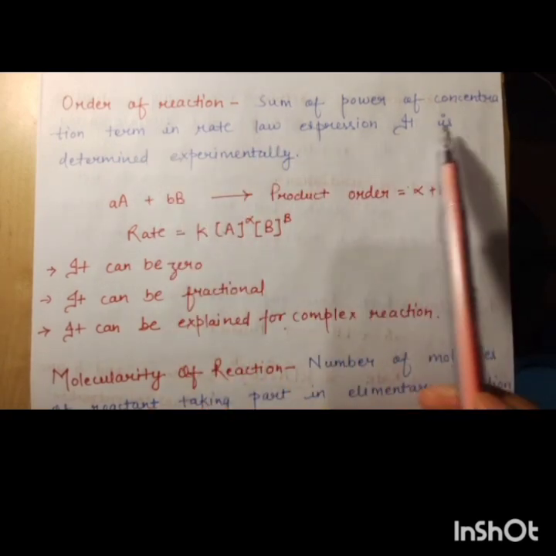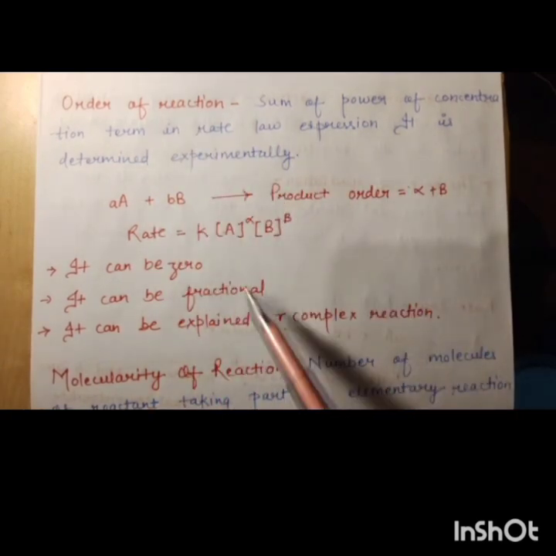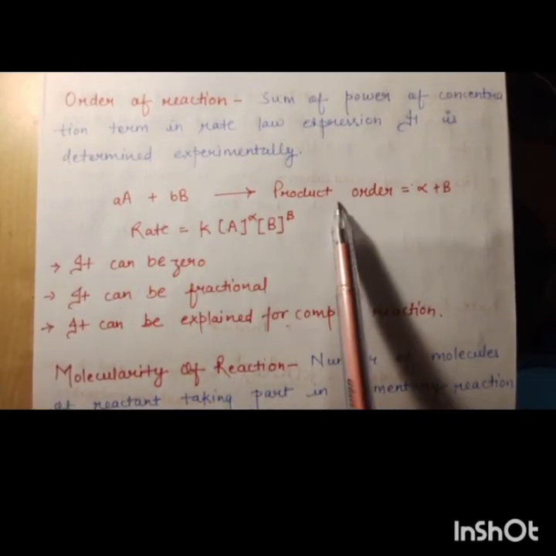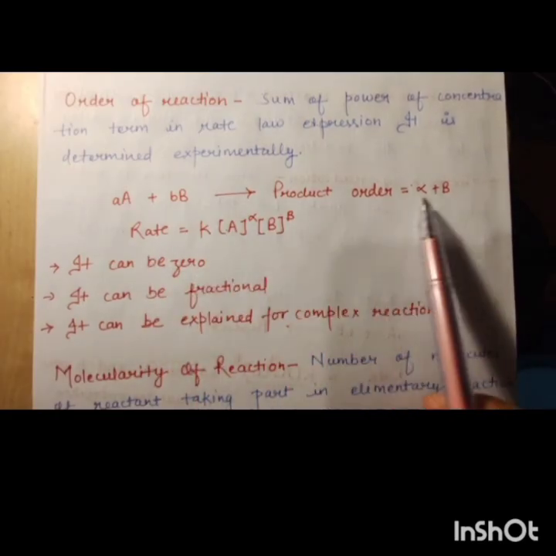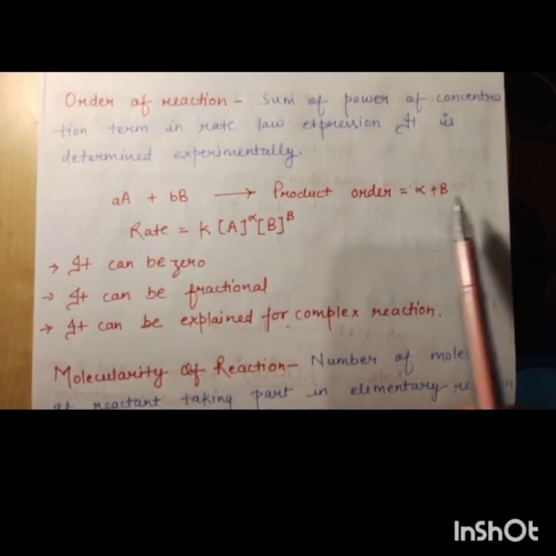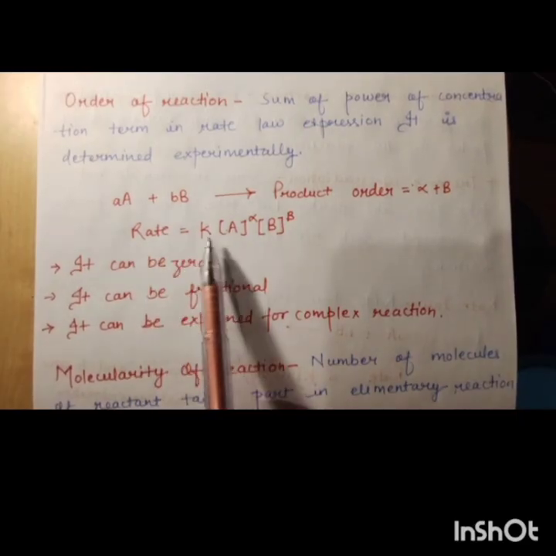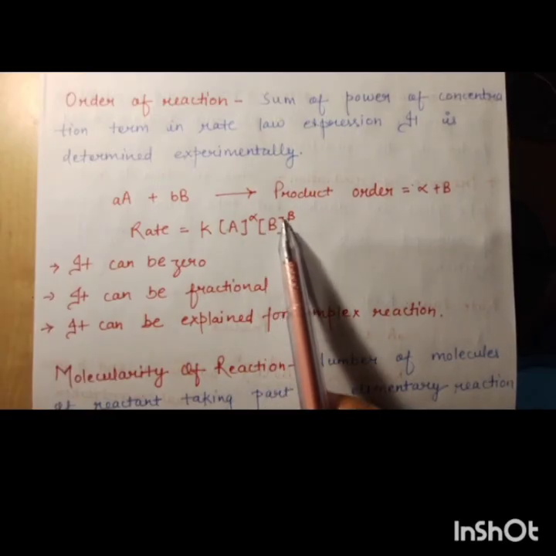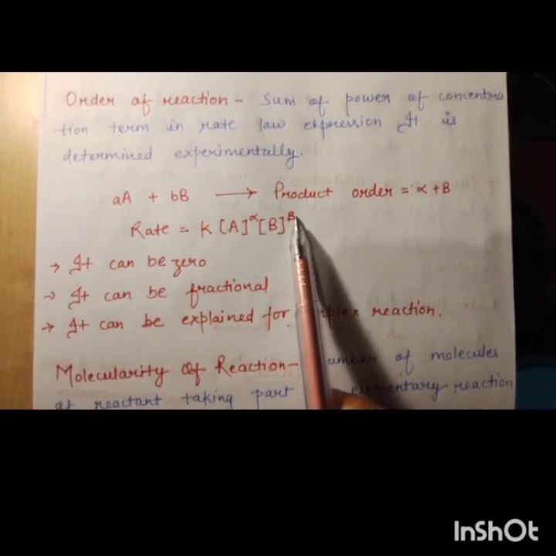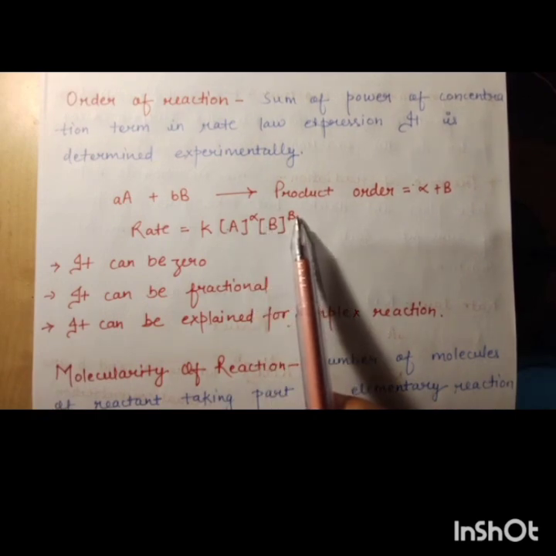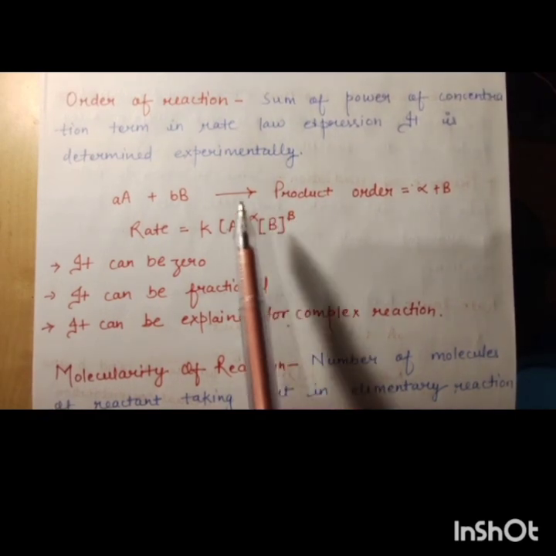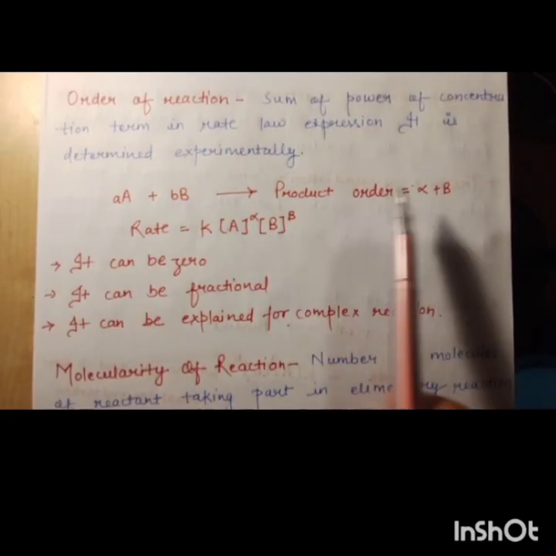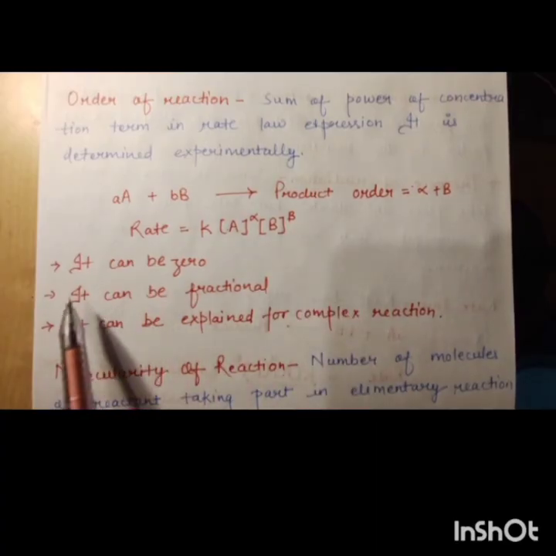Here reactants A and B react to form product, so the order is alpha plus beta, the powers of the concentration terms of both reactants.